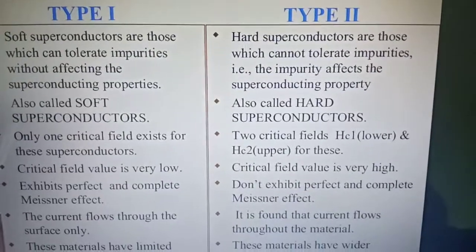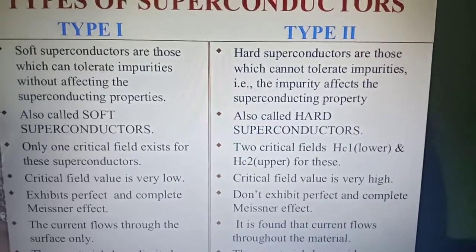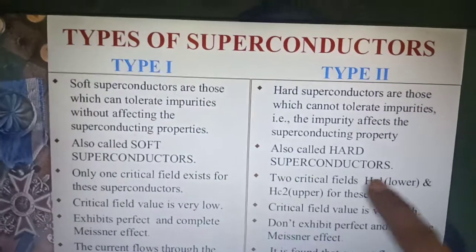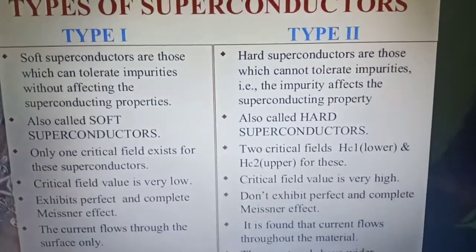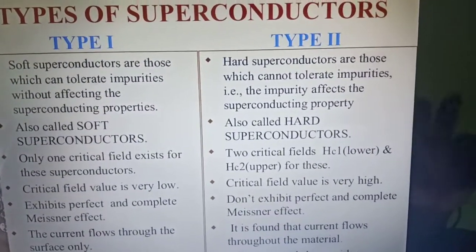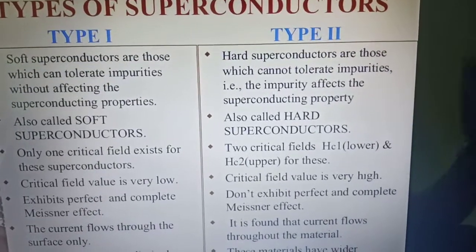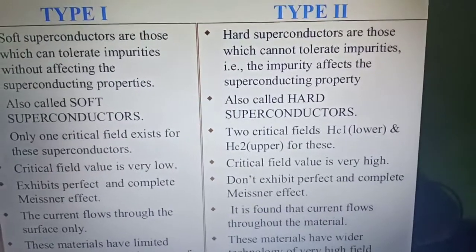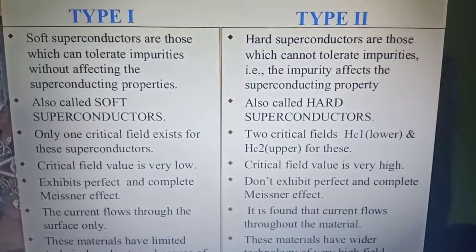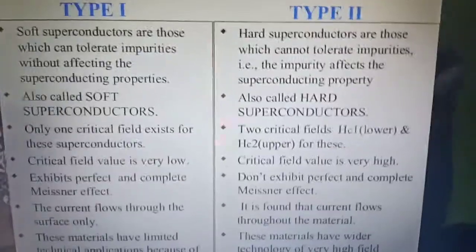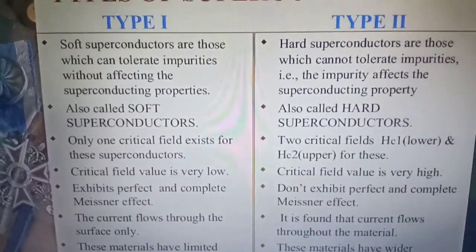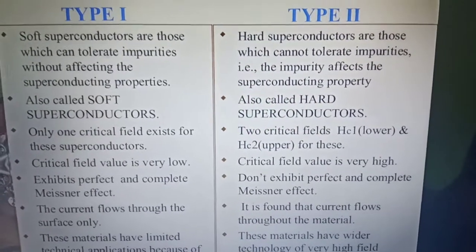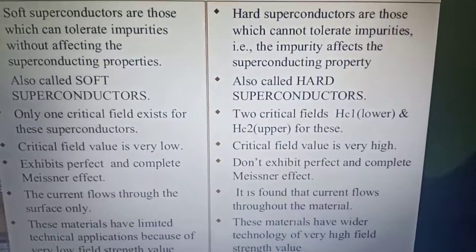Here it has two critical fields. As I told, type 1 has only one critical field, but type 2 has two critical fields: Hc1, the lower field, and the upper field. So the critical field value is very high, though it will not exhibit a perfect and complete Meissner effect.